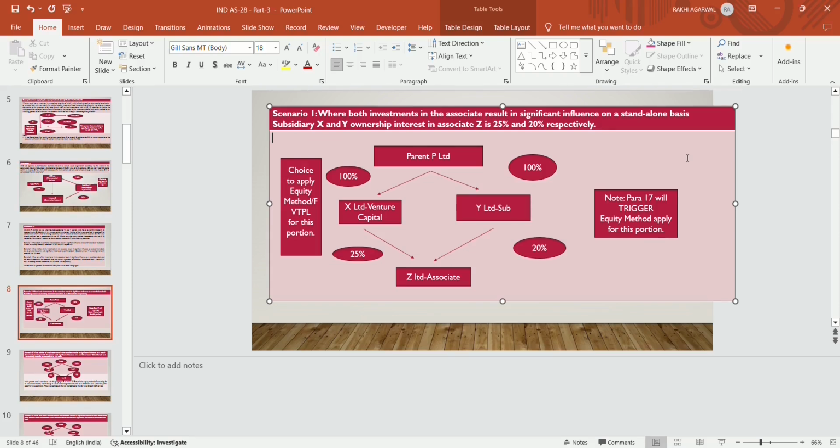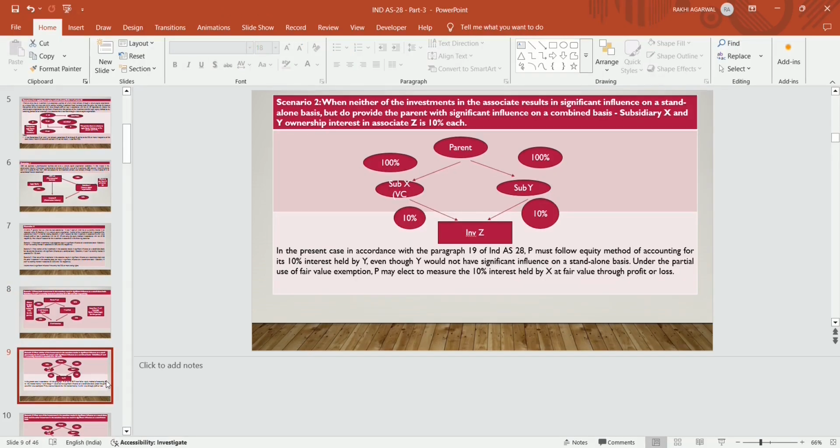If Y Limited fulfills all the following conditions, then parent P Limited will consolidate and Y Limited will get the exemptions as per para 17 of Ind AS 28. If they do not fulfill the conditions, then the equity method is mandatory to apply.